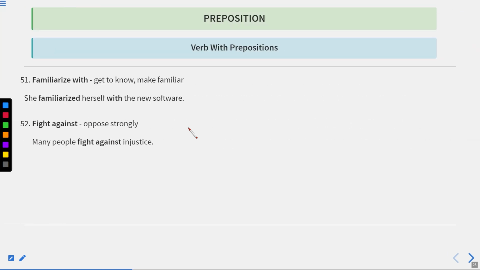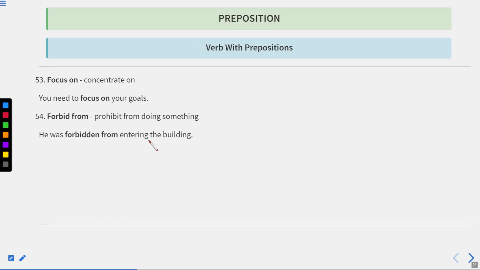Next is familiarize with and fight against. Familiarize with means to get to know, make familiar. She familiarized herself with the new software. Fight against means oppose strongly. Many people fight against injustice. Now let us move to the next one.